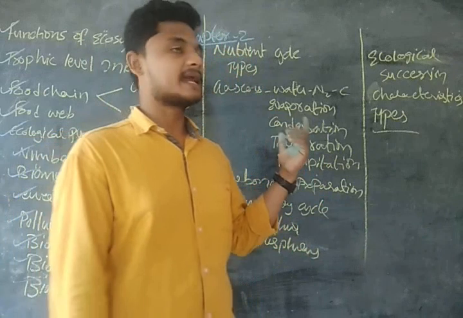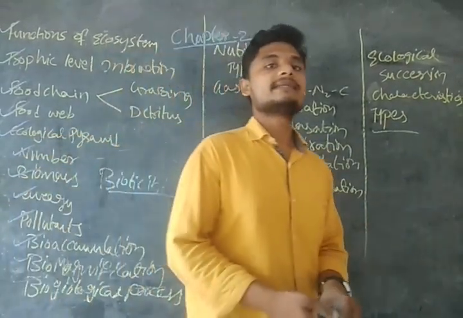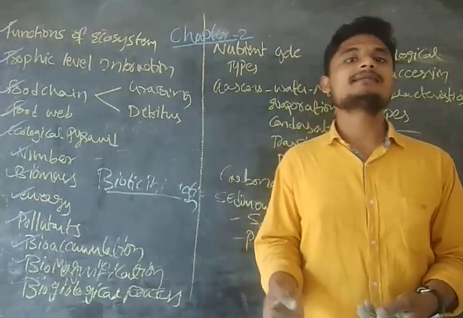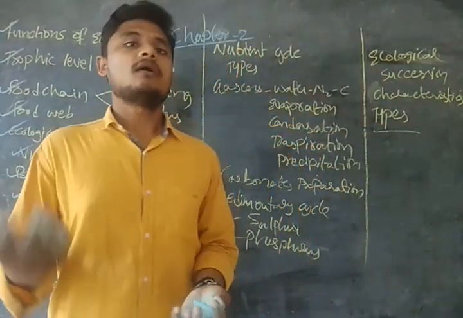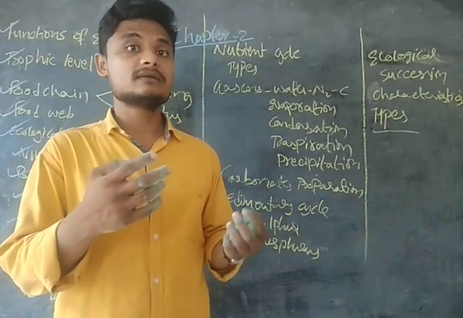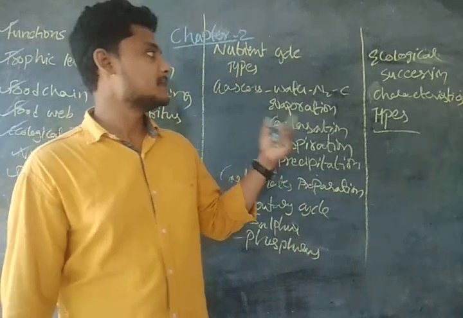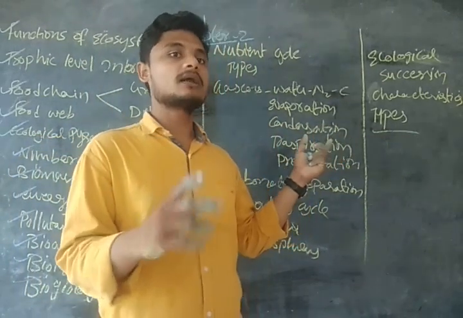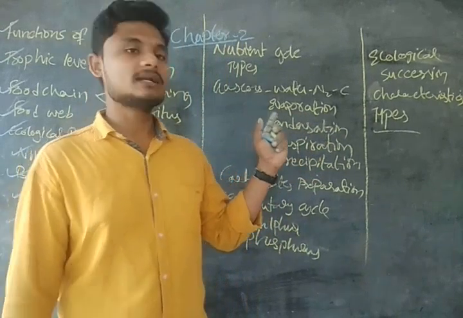So we are going to see the characteristics, guys. In characteristics, ecological succession may be at the primary level or at the intermediate level. It may be restricted by floods or all those things. So through floods it may be restricted. It may be narrower or wider. So these are a few characteristics of ecological succession.